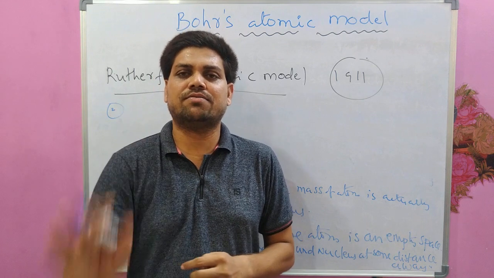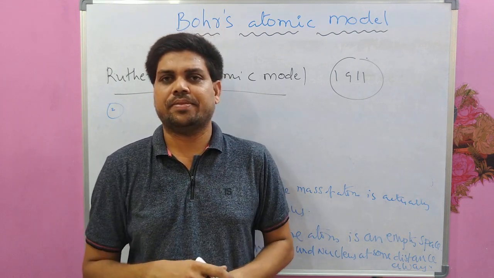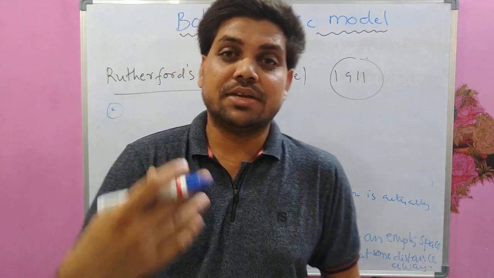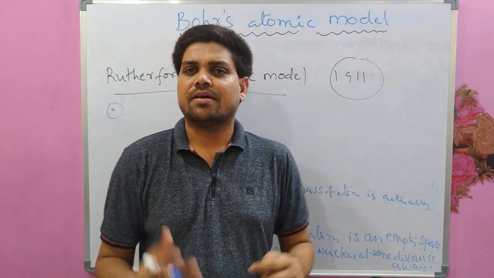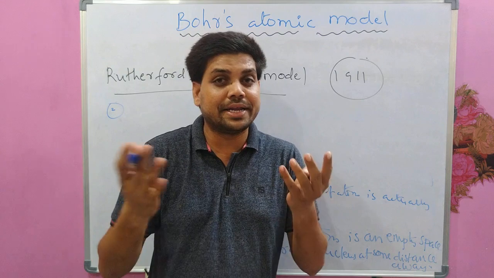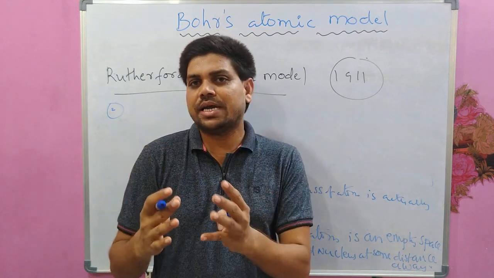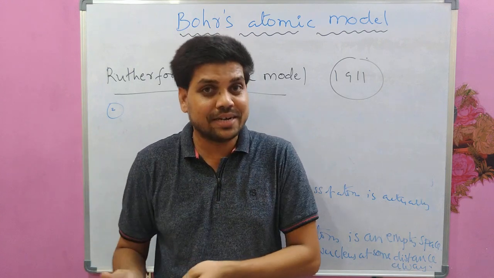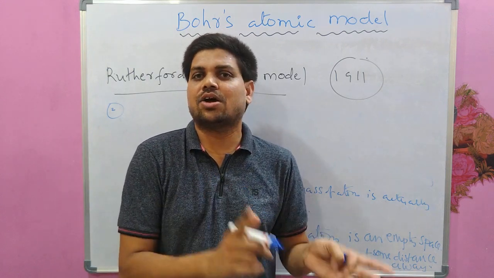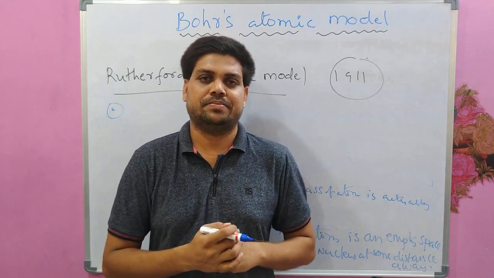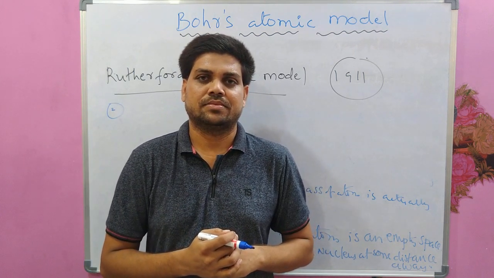They must revolve around the nucleus, and this revolution he had compared with the dynamic planetary model, where the nucleus is playing the role of the sun and electrons are corresponding to the planets of the solar system. Right?